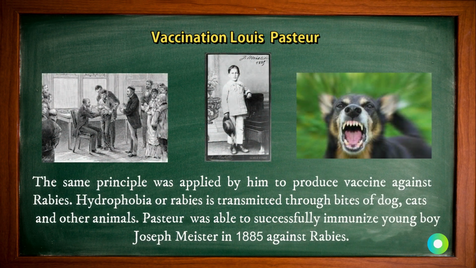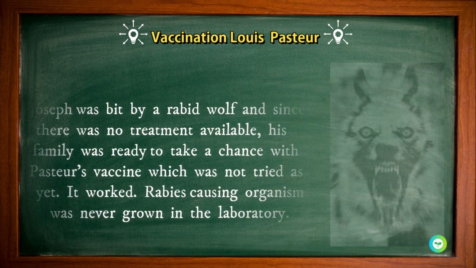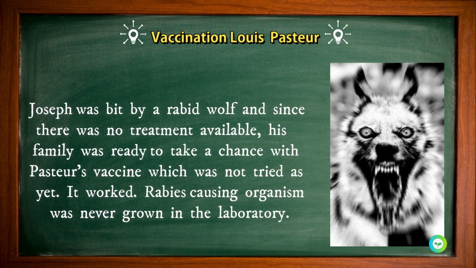The same principle was applied by him to produce the vaccine against rabies. Hydrophobia or rabies is transmitted through bites of dog, cats and other animals. Pasteur was able to successfully immunize a young boy, Joseph Meister, in 1885 against rabies. Joseph was bitten by a rabid wolf, and since there was no treatment available, his family was ready to take a chance with Pasteur's vaccine, which was not tried as yet.